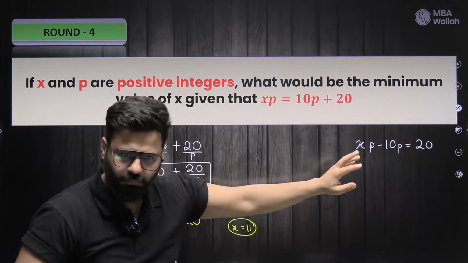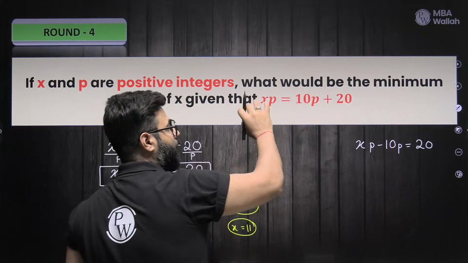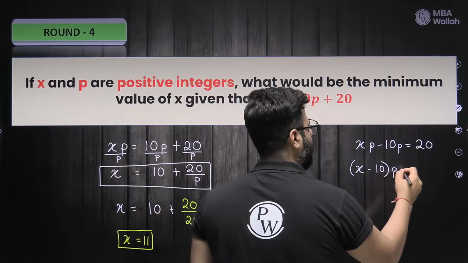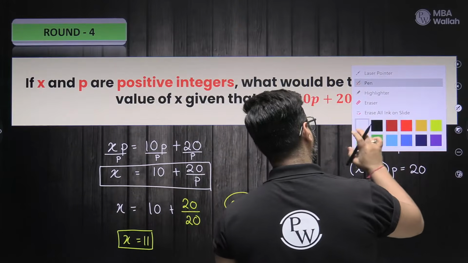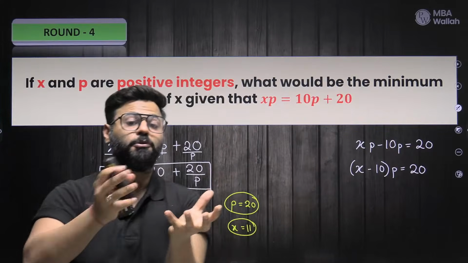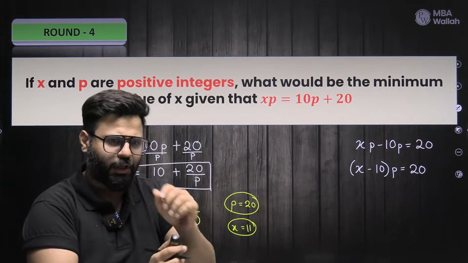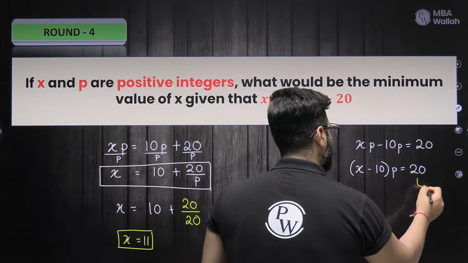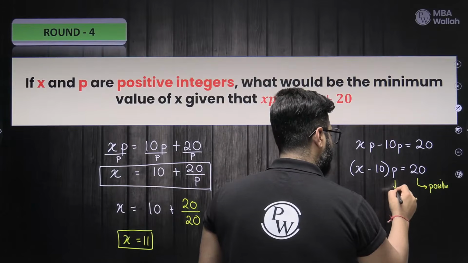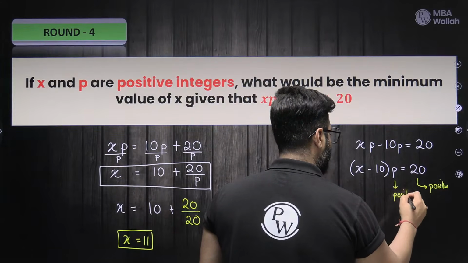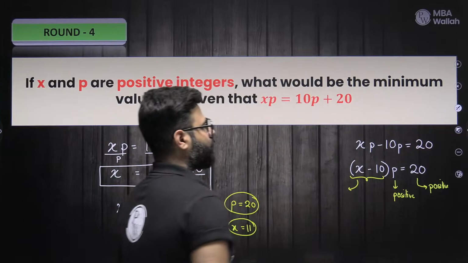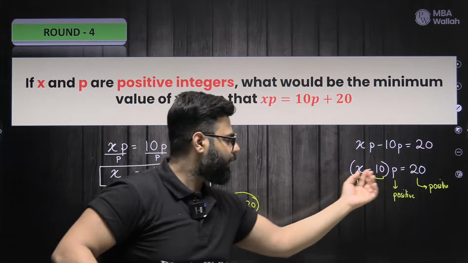Now have a look at this one. Can I bring this 10p to this side? Now what happens? I can take p common, and this turns out to be (x minus 10) into p equals 20. Now think, guys. See, I'll show you. Today's class is about increasing our approaches and not just solving the basic equations. So think, guys, what about this 20? This is a positive number. Do you agree? What about this p? This is a positive number. Do you agree? Why? Given in the question. Now you tell me what this should be. Something into something is equal to 20.